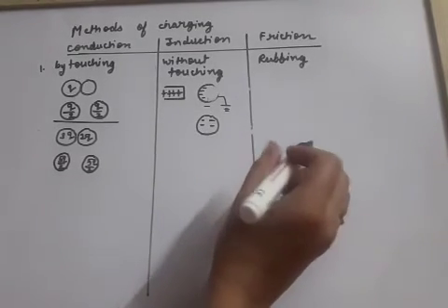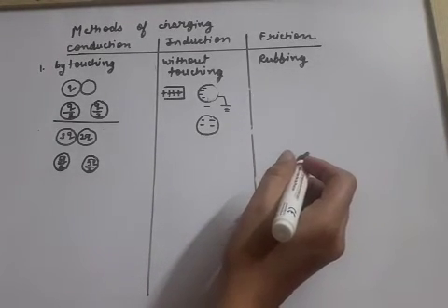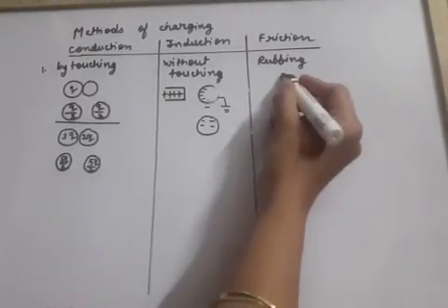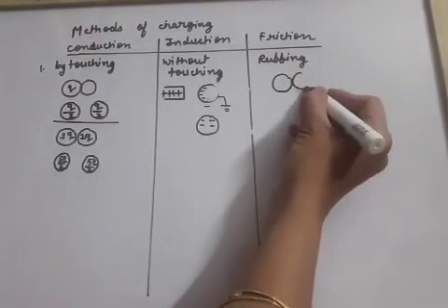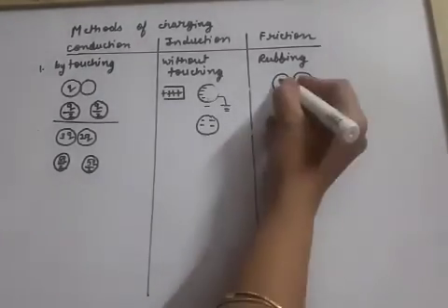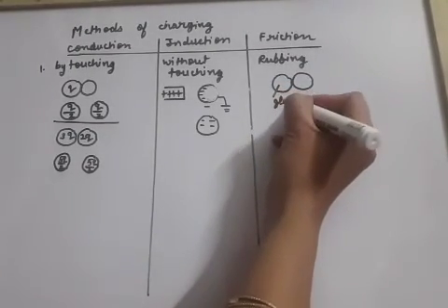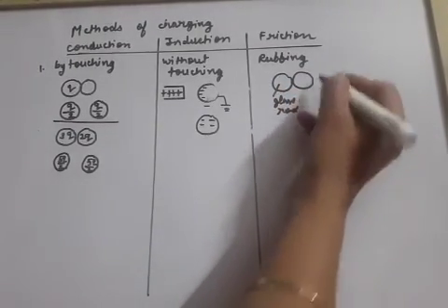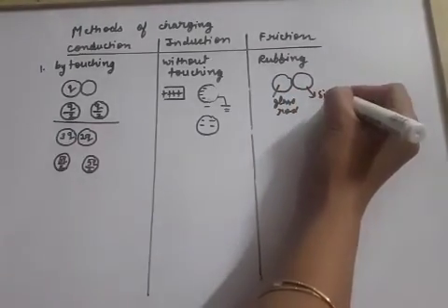Then let us see the friction method. In the friction method, both the bodies are initially uncharged. Suppose this is a glass rod and this is a silk cloth.